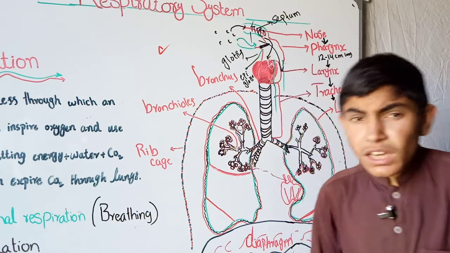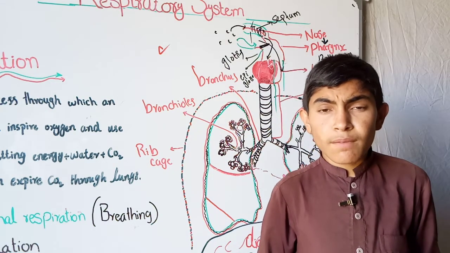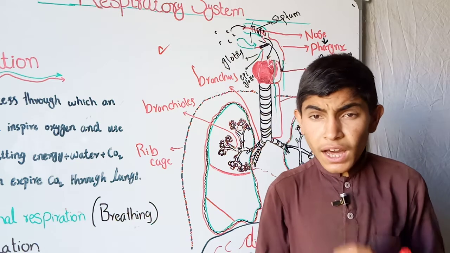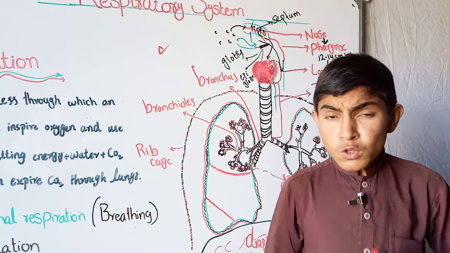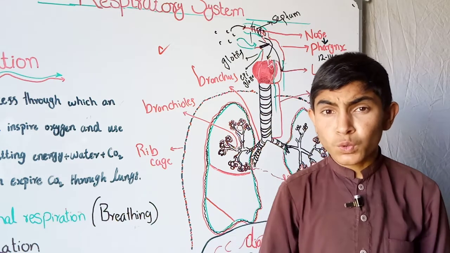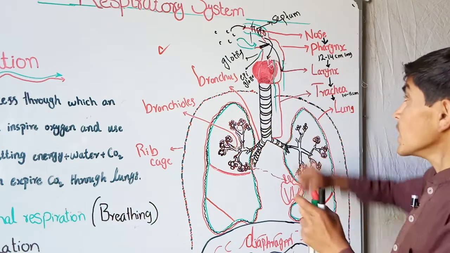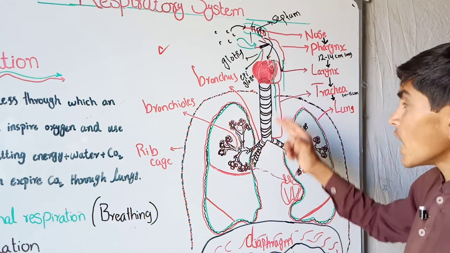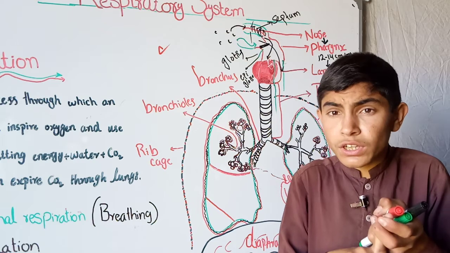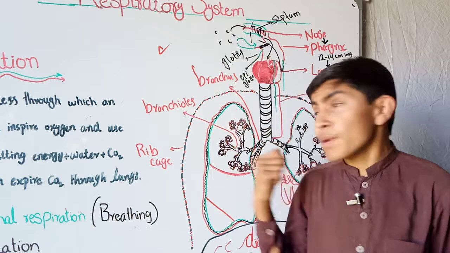We normally say that we shouldn't talk during meal time, because for talking we need oxygen and exhaling of CO2. So if we are taking a meal, our trachea remains closed, while if we are also talking, for this purpose we also need to open the trachea.